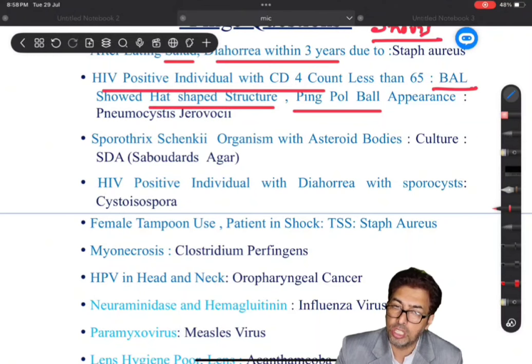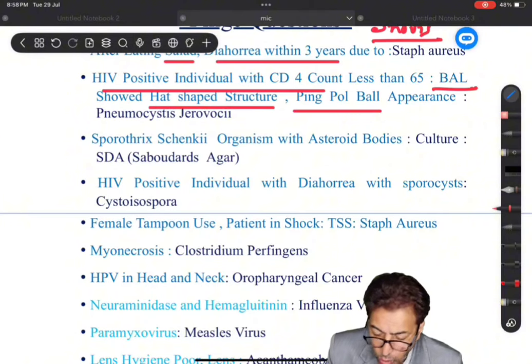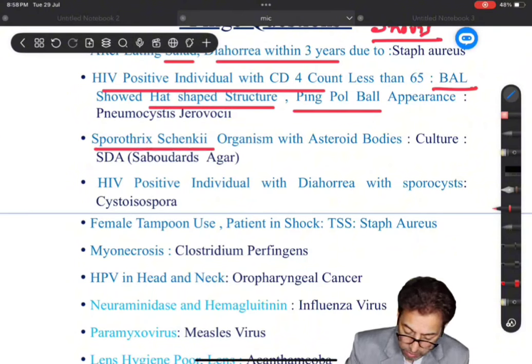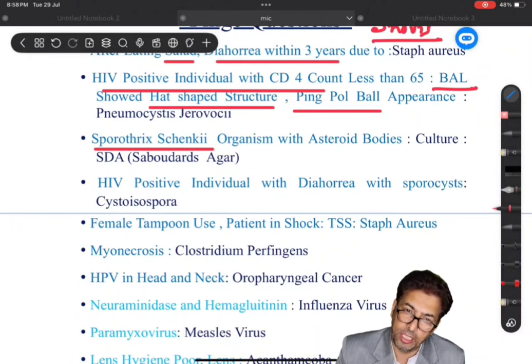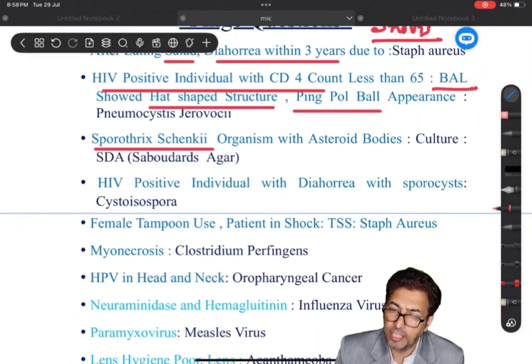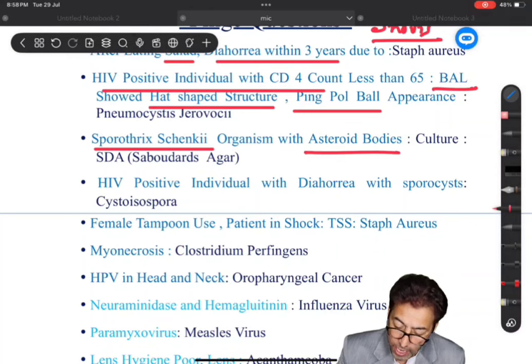So first question, Staph aureus causing acute diarrhea. Second question, in an immunocompromised patient, hat-shaped structures on BAL, and that is Pneumocystis infection. Now third question, Sporothrix schenckii, and it was Rose Gardner's disease, a pinprick, then cutaneous lymphangitis, and then asteroid bodies. It is very important to remember that the microbiological feature of sporotrichosis is asteroid bodies.